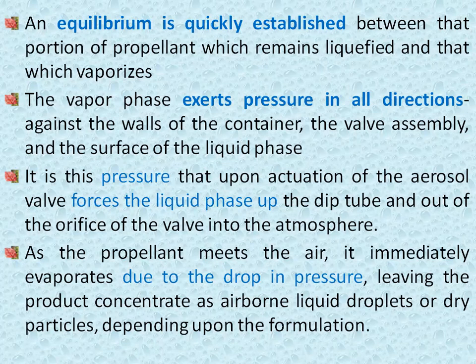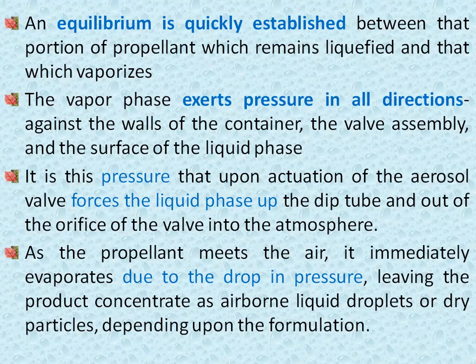So liquid comes out, and after liquid comes out, equilibrium is quickly established. Equilibrium means what? There is a phase of liquid and gas. So generally that gas comes out, so liquid is again converted into gas, and the equilibrium is maintained.